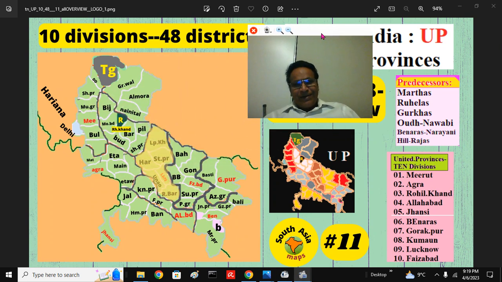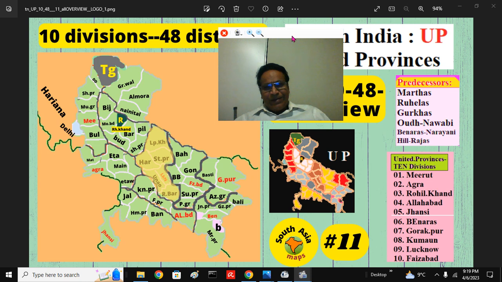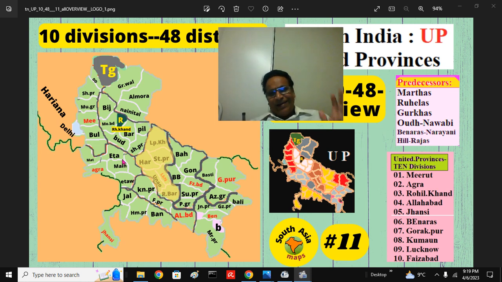And these 10 divisions are very easy to remember. How you remember is, this is the Ganga river, and south of the Ganga, that is the right bank of the Ganga, you have to travel along the Ganga here. This is the right bank, this is the left bank. Right bank 5 divisions, left bank 5 divisions, 10 divisions.